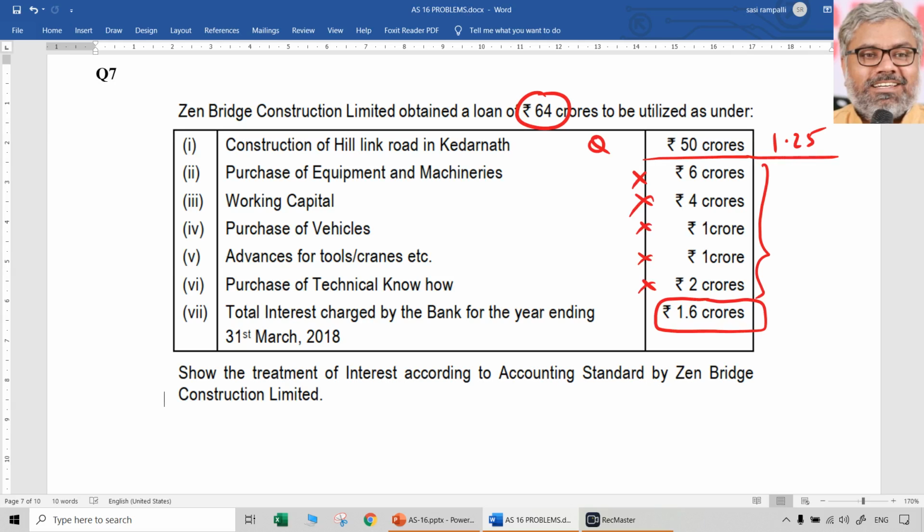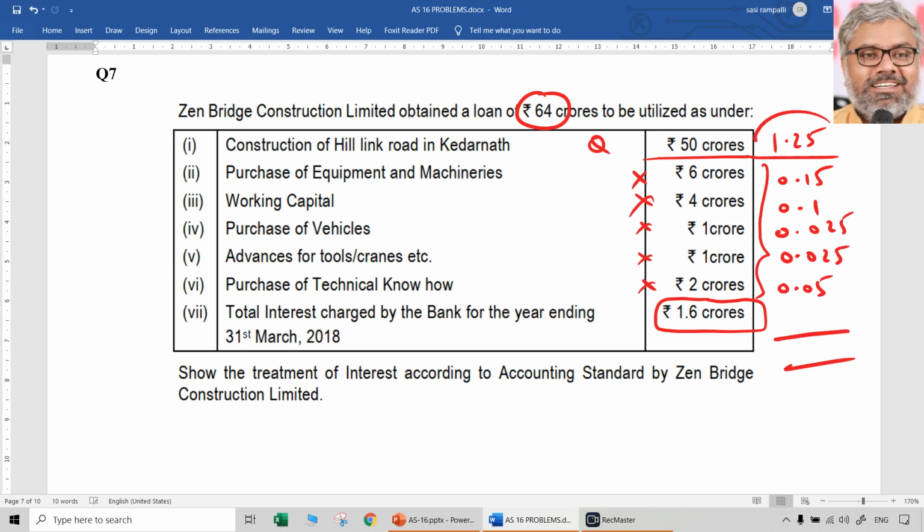1.25 crores. Same way, 1.6 crores into 6 by 64. That will be 0.15. 4 by 64, 0.1. Then 1 by 64, 0.025, 0.025, 0.05.